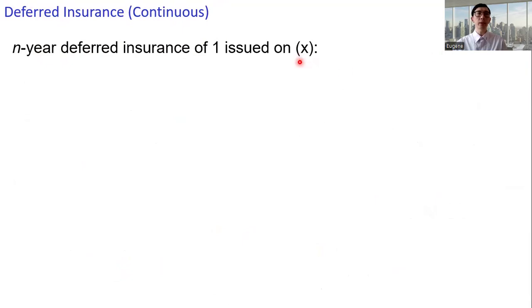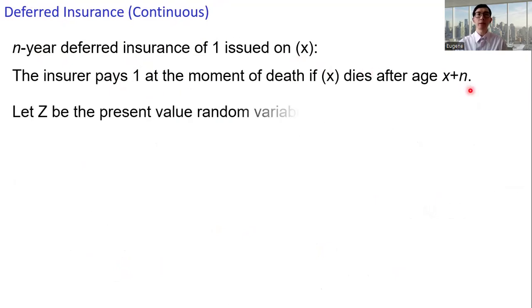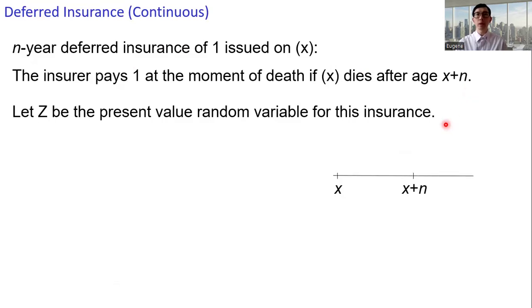And then let's move on to the n-year deferred insurance. The insurer pays 1 at the moment of death if the individual dies only after age x plus n. Let Z be the present value random variable for this insurance. If the individual dies within the n-year deferred period, the insurer pays nothing.